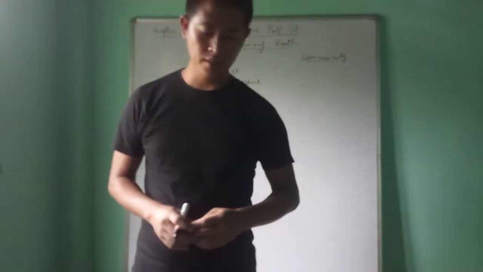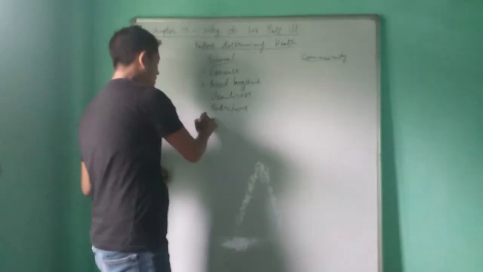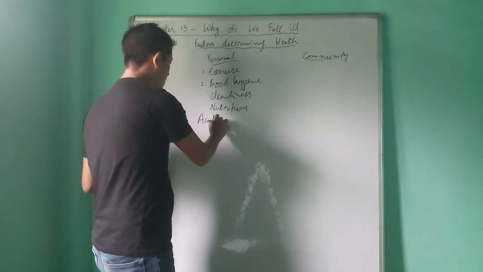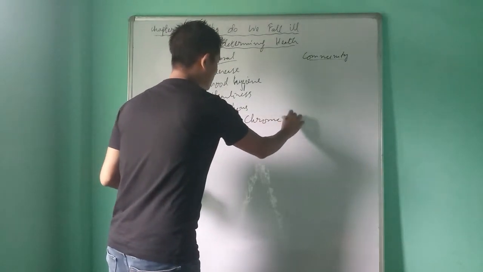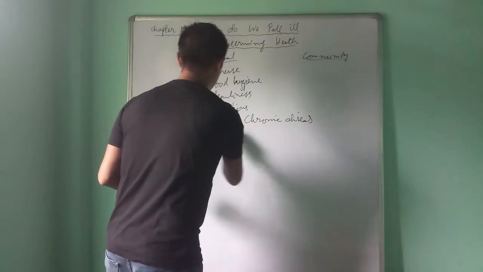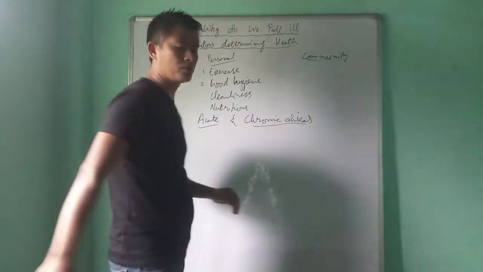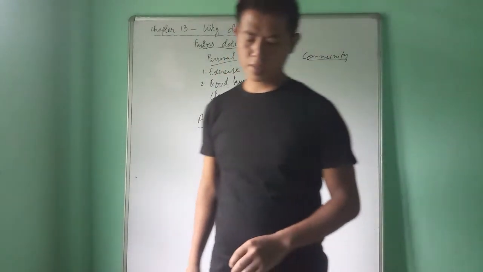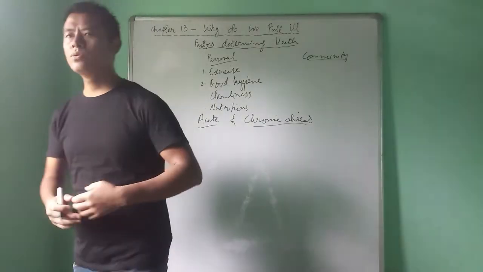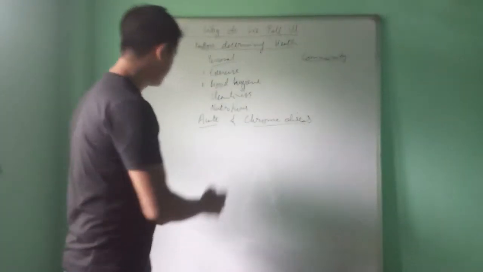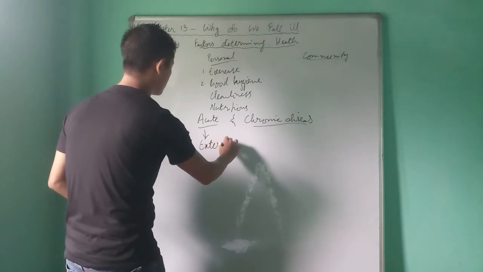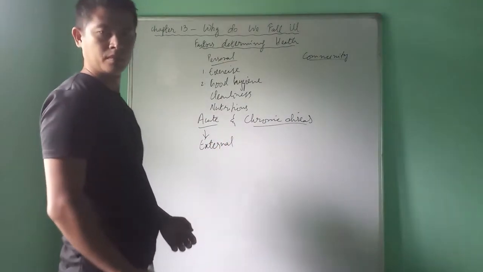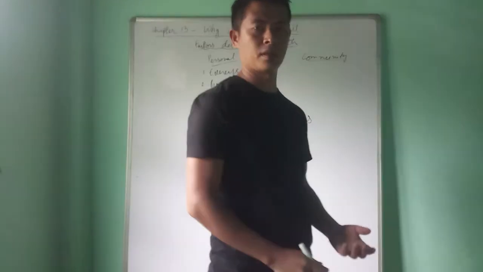The first one is acute and chronic disease. So what does acute disease mean? Acute diseases are usually external. What does external mean?